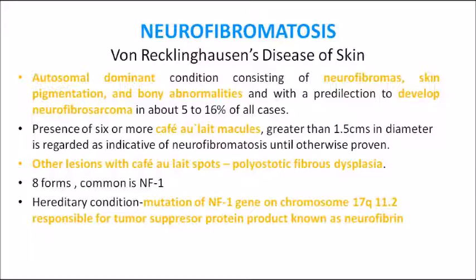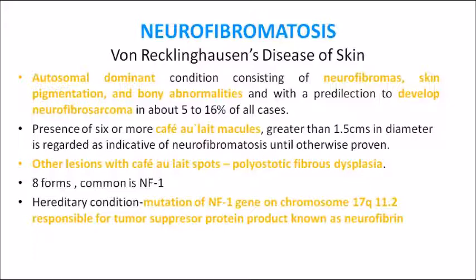So von Recklinghausen's disease of the skin is very, very important. It is an autosomal dominant disorder, and the three important features of the disease are solitary neurofibromas all over the body of the patient, skin pigmentation, and along with that bony abnormalities. The pigmentation is known as café-au-lait macules. Café-au-lait spots or macules you can see. And as I had told you before, café-au-lait spots are seen in other lesions like polyostotic fibrous dysplasia also. That we will learn in detail in diseases of bone, when we learn that chapter.